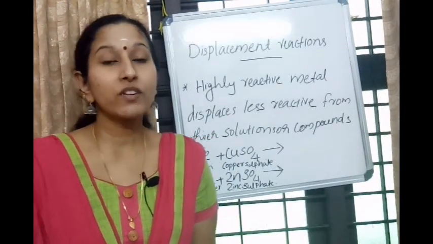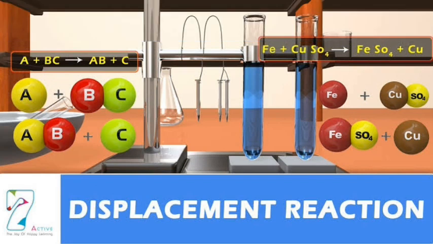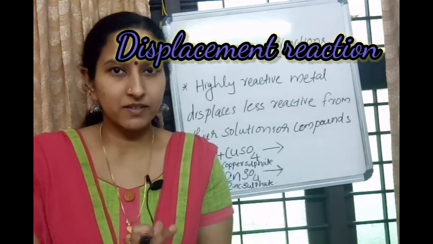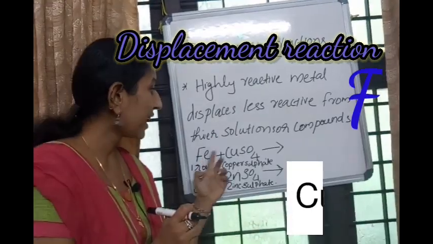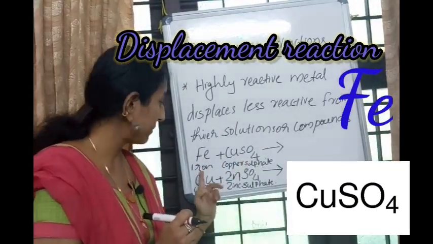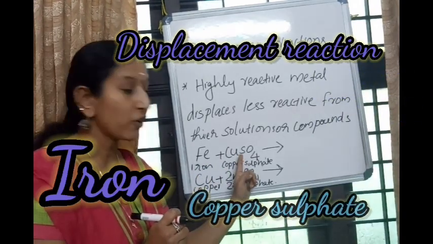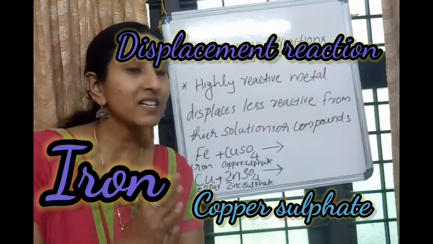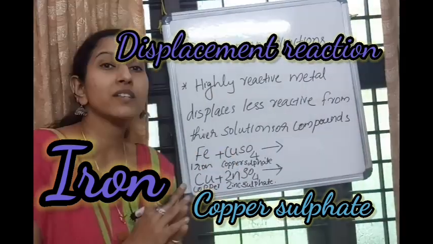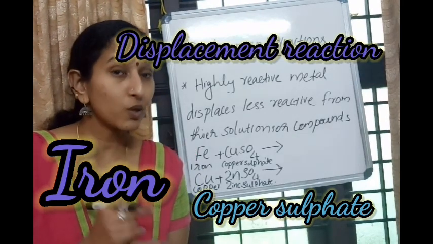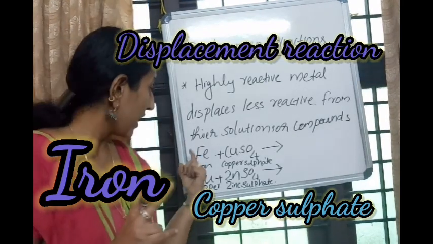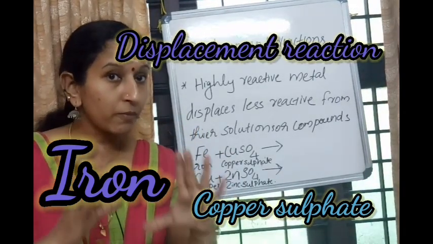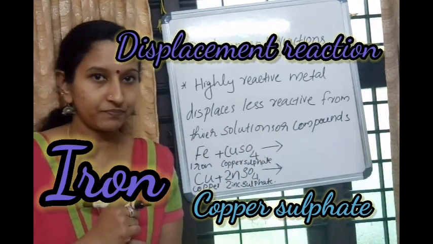Now we can discuss displacement reactions. Before defining displacement reactions, let's discuss some interesting examples. You can see Fe and copper sulfate on the board. Fe means iron, and CuSO4 is copper sulfate. Your task is to consider Fe and Cu as two football teams. So which are the football teams here? Fe and Cu. Two football teams, your favorite football teams.